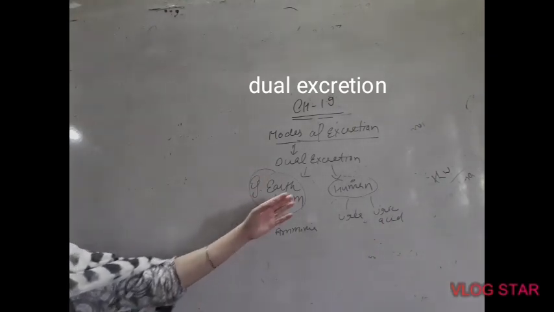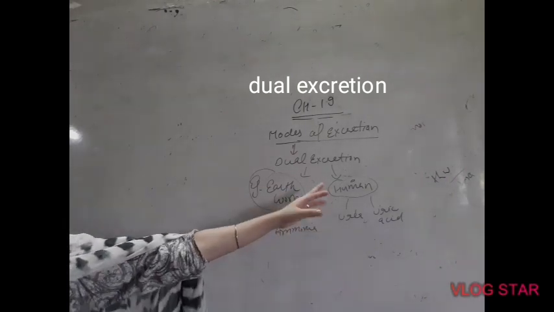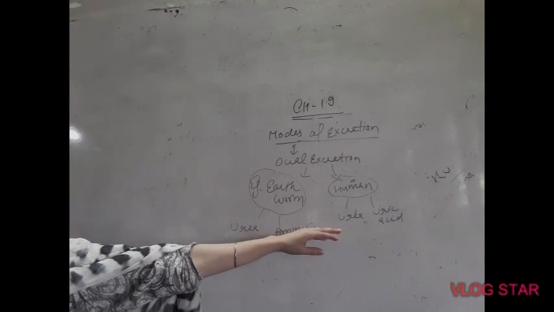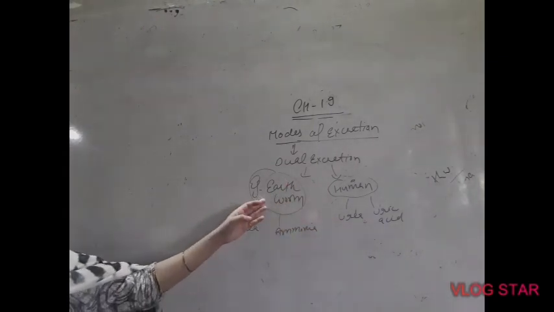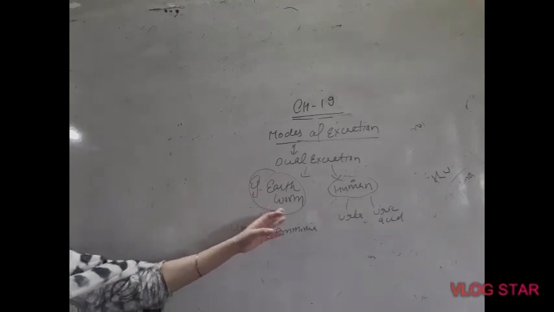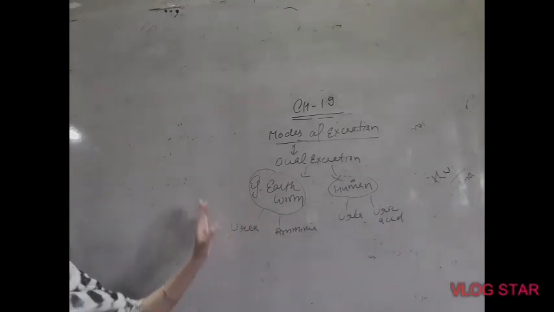Examples are earthworm and hemorrhoids. Hemorrhoids excrete urea and some amount of uric acid also as a part of their metabolic waste, and earthworm also excretes two types of waste, urea and sometimes ammonia. So this is dual excretion.